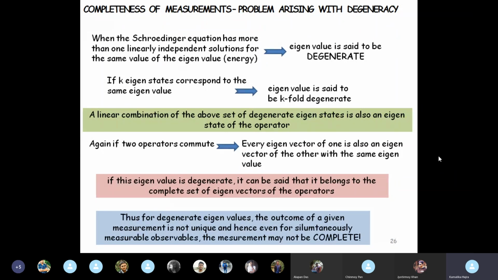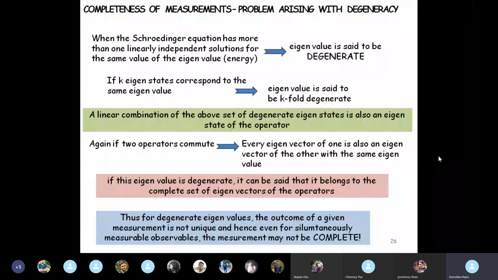The moment degeneracy steps in, you cannot any longer say that the outcome of measurement that you've got is complete, because although the value is unique, you can relate it to any one of the corresponding eigenstates and even a linear combination of all those eigenstates.